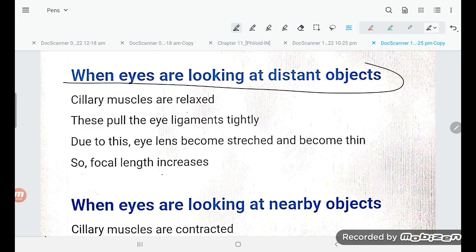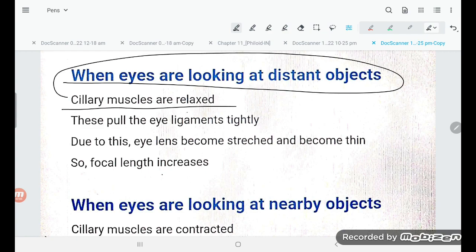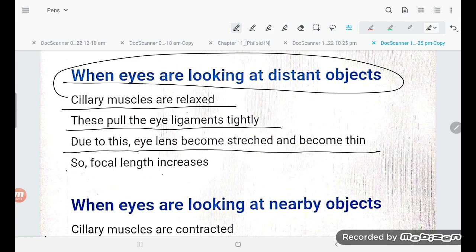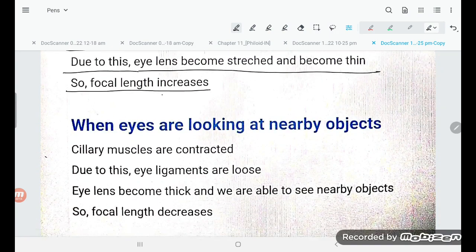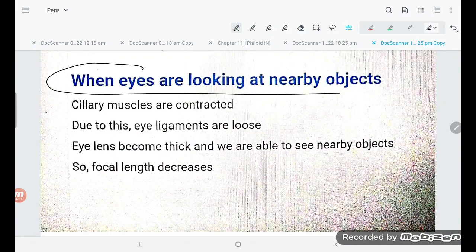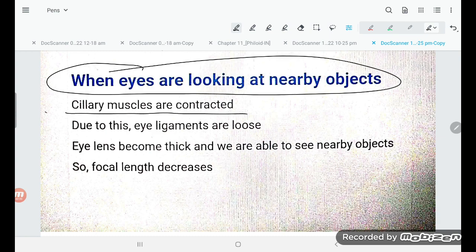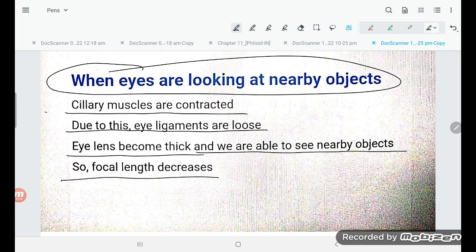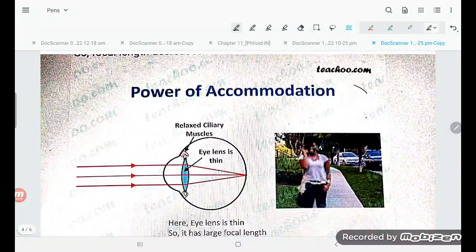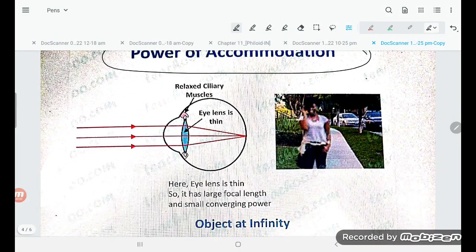When eyes are looking at a distant object, ciliary muscles are relaxed. This pulls the eye ligament tightly. Due to this, the eye lens becomes stretched and thin, so focal length increases. When eyes are looking at nearby objects, ciliary muscles are contracted. Due to this, the eye ligaments are loose, the eye lens becomes thick, and we are able to see nearby objects, so focal length decreases.